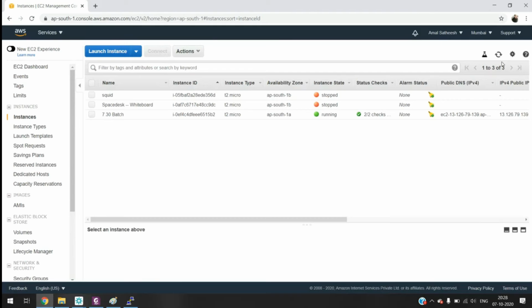Sir, actually I am having a problem adding a card. Are you adding a debit card or credit card? Credit card only, sir. What is the issue? It is saying that we are unable to verify your default payment method. Can you share your screen? Yes sir.